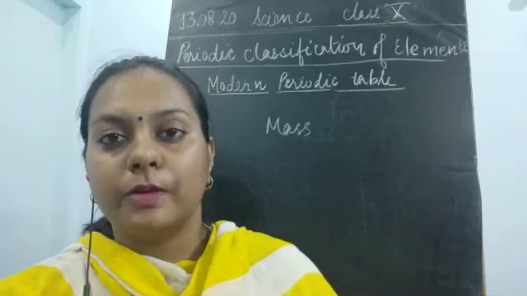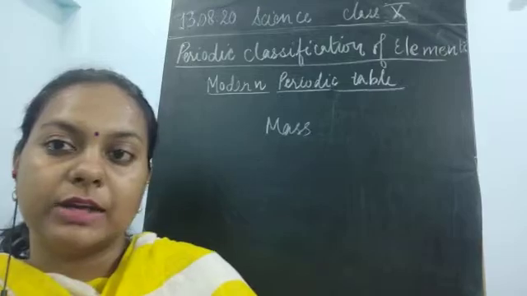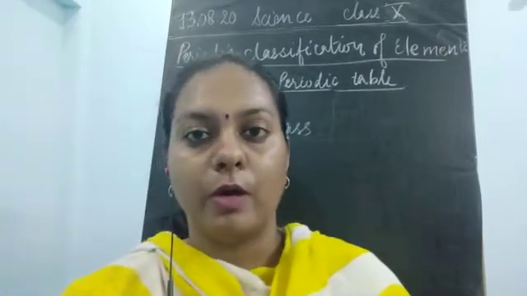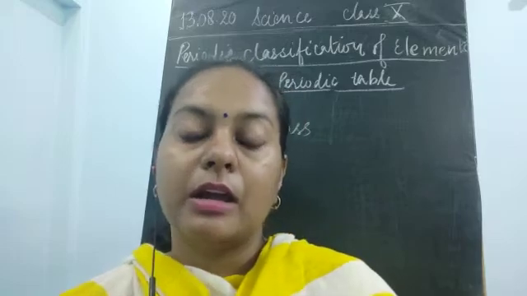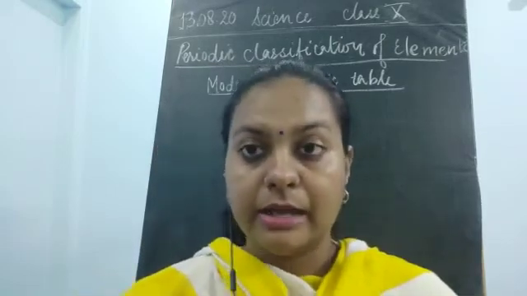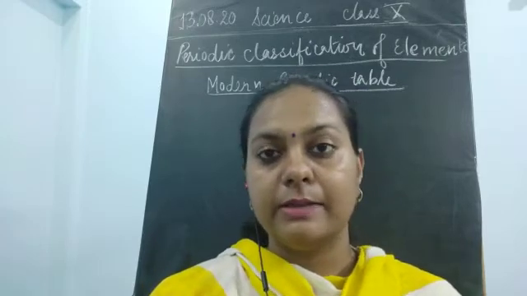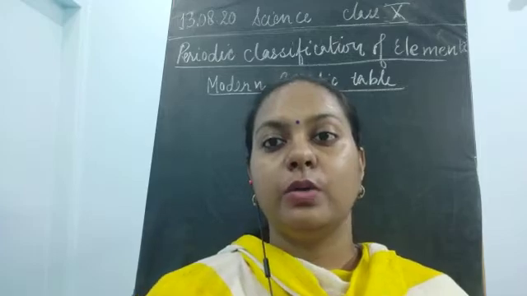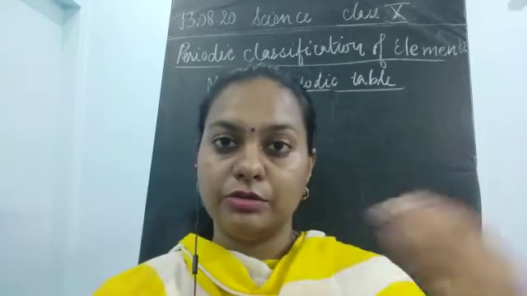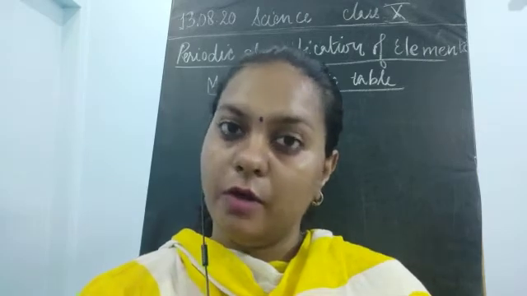So this was about the Dobereiner triads, and then next came the second classification of the elements, that was Newlands' law of octaves. It was given by Newlands, and he found that every eighth element has the same characteristics as the first element. So the first and the eighth element match their properties, children. These were known as the law of octaves.